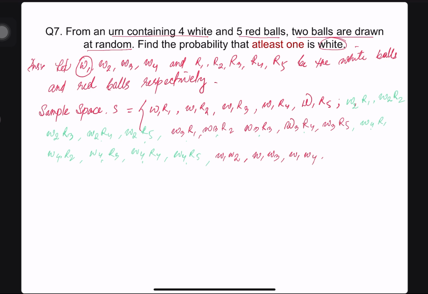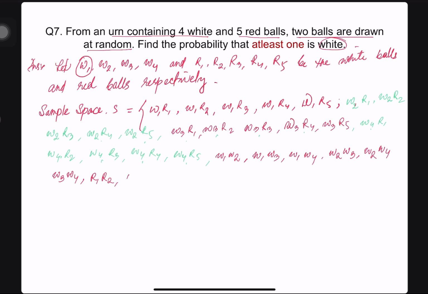Suppose we get W2 first, then we cannot say W1 again because W1 W2 has already been done. So we will go for W2 W3, then W2 W4. Then next W3 W4. I think that's all. White balls we pick up randomly 2 at a time. Now let's go for the red balls. Red ball 1 is picked up, then red ball 2 can be picked up again.